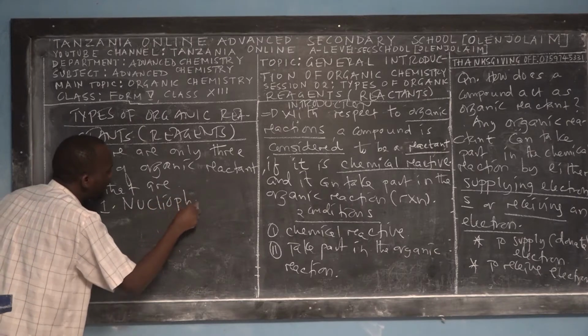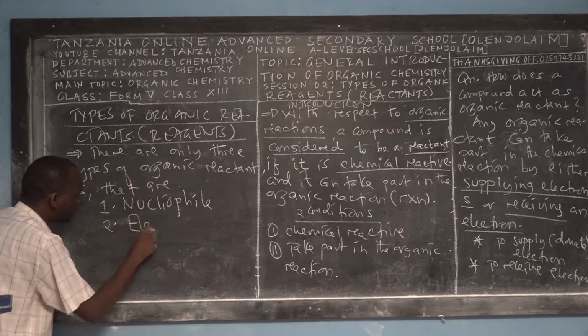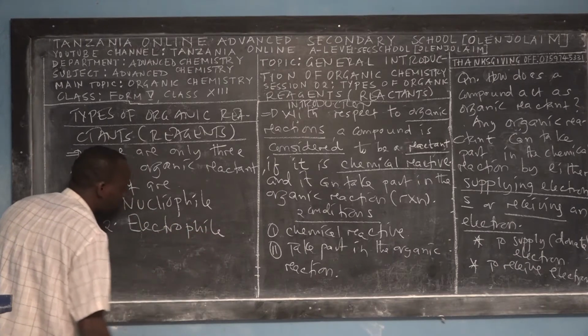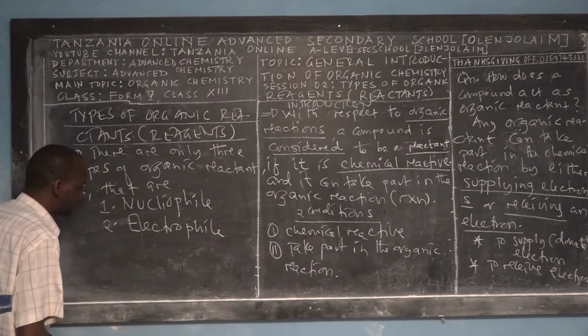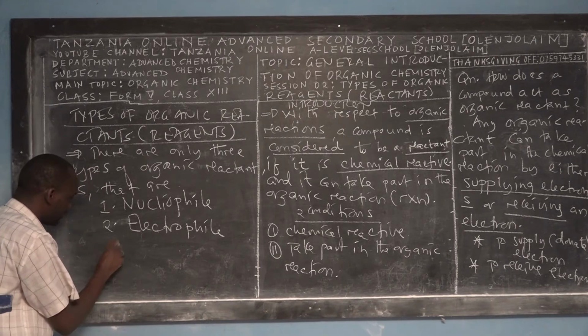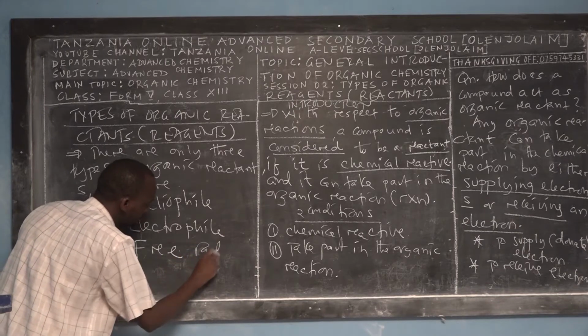In case you find I'm teaching quickly, this is the beauty of the video, because you can review it several times as much as you can. So you have nucleophile reagent or nucleophile reactant, and electrophile reagent or electrophile reactants. The third one is called the free radical.